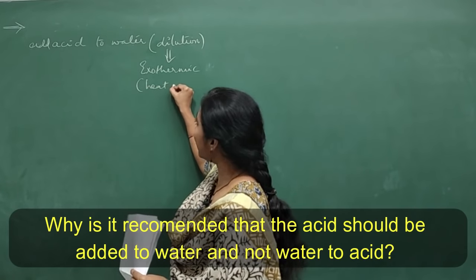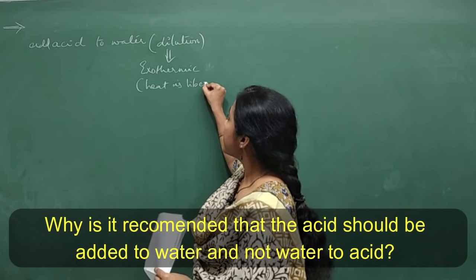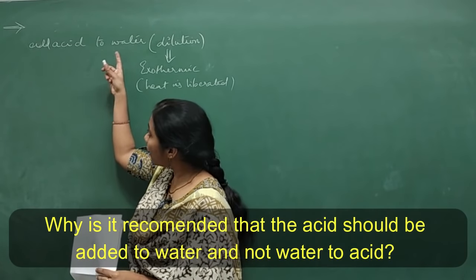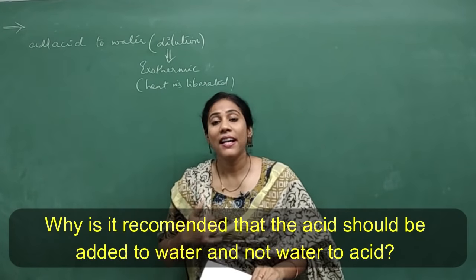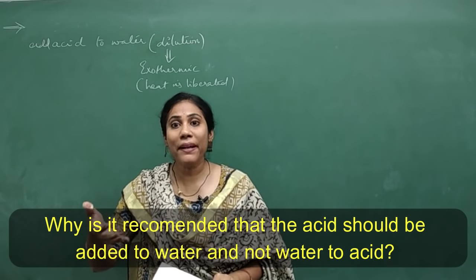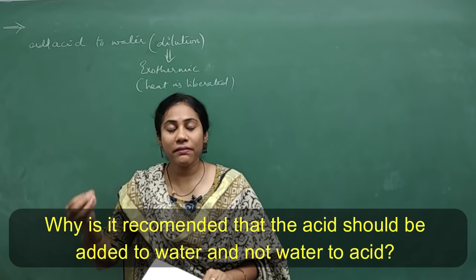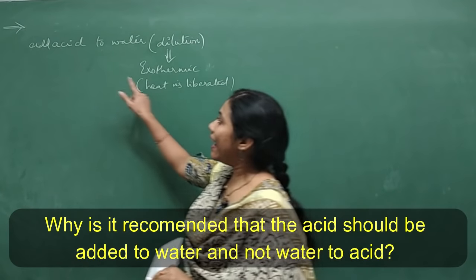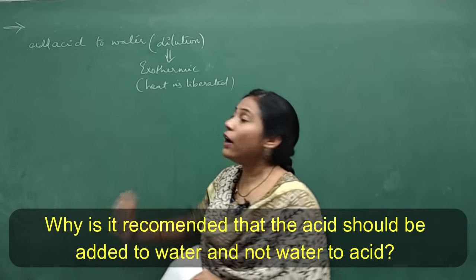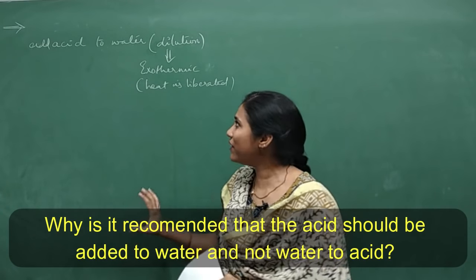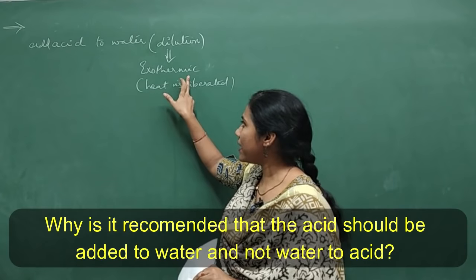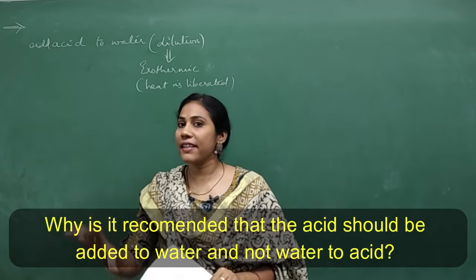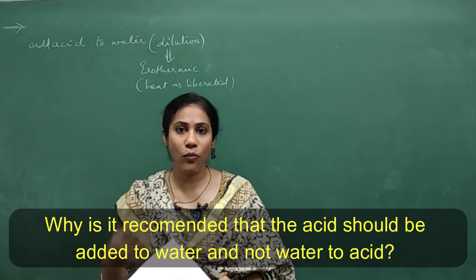Lots of heat is liberated. Since lots of heat is liberated, if you add water to acid, the liquid may come up and splash on your face, and that is the reason we should always carefully add acid slowly into the water. So what is the answer you will give here? Because the dilution is exothermic, that is, lots of heat is liberated. This can be an answer if it is asked for 1 mark.